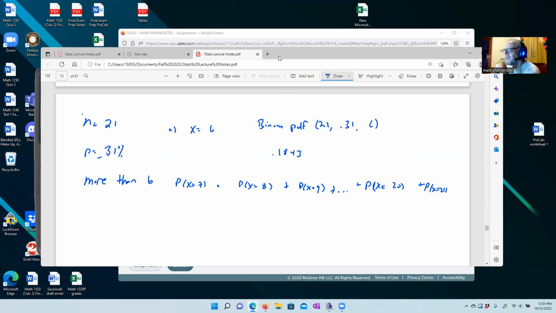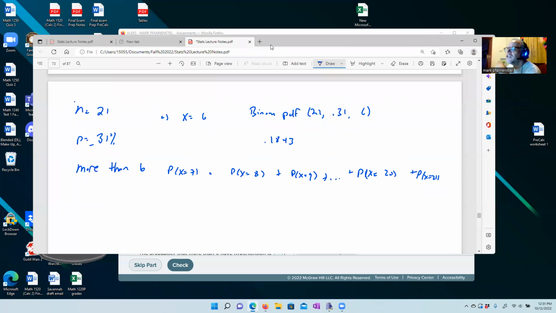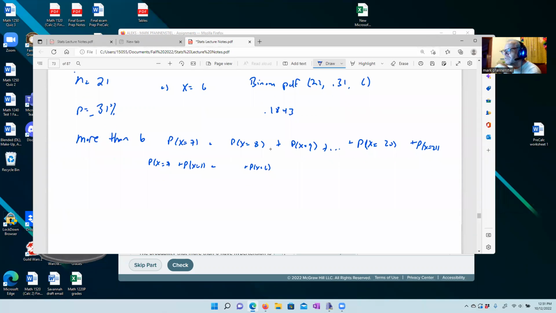Okay. What we're going to do is we're going to say which numbers didn't we pick? Well, we didn't pick the probability that x was equal to 0, or 1, or anything up until the probability that x was equal to 6. We only went from 7, 8, 9, 10, all the way up to 21. So what we're going to do is we're going to remove those. We're going to say 1, because the whole thing, okay, there are going to be very small numbers. 1 minus binom